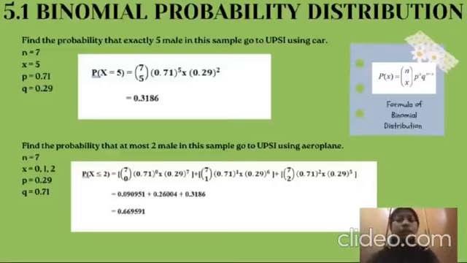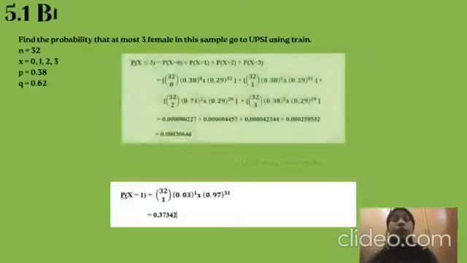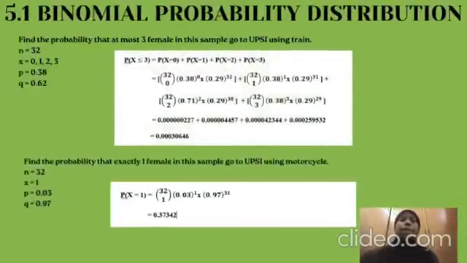The value of n is 7, which is total of male students, x is 5 male students as stated in the question, p is the probability that male students use cars, which is 0.71, while q is the opposite of p, which is 0.29. So, use the formula given and the answer that you will get is 0.3186. This formula will be used in other questions that are related to binomial.